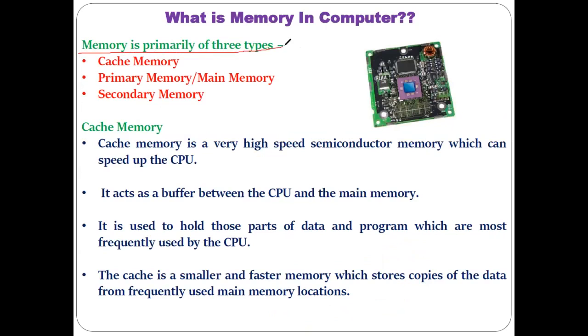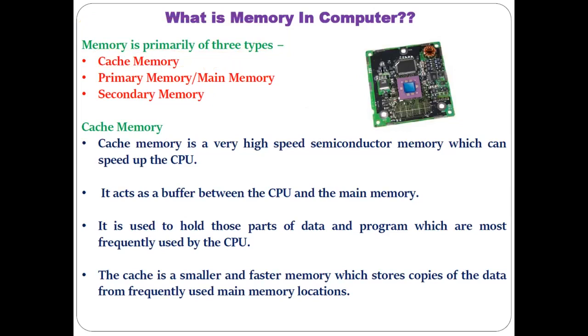Memory in a computer system is primarily divided into three types: the cache memory, then the primary memory or main memory, which is also referred to as the physical memory, and then the secondary memory, that is the hard disk. The primary memory is nothing but our RAM, and the secondary memory is nothing but our hard disk, that is a magnetic disk. Cache memory also acts as a buffer, and is considered one of the important memories related to the computer.